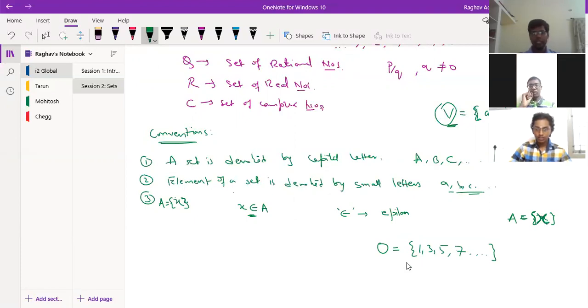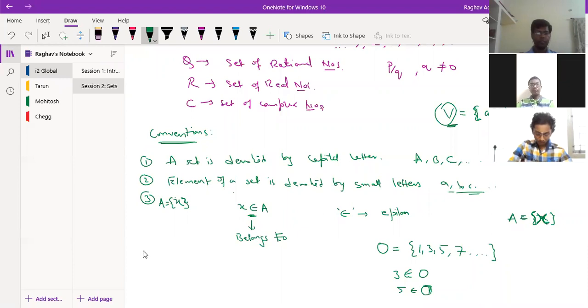So I write 3 belongs to O, 5 belongs to O. So this epsilon symbol denotes belongs to, right?